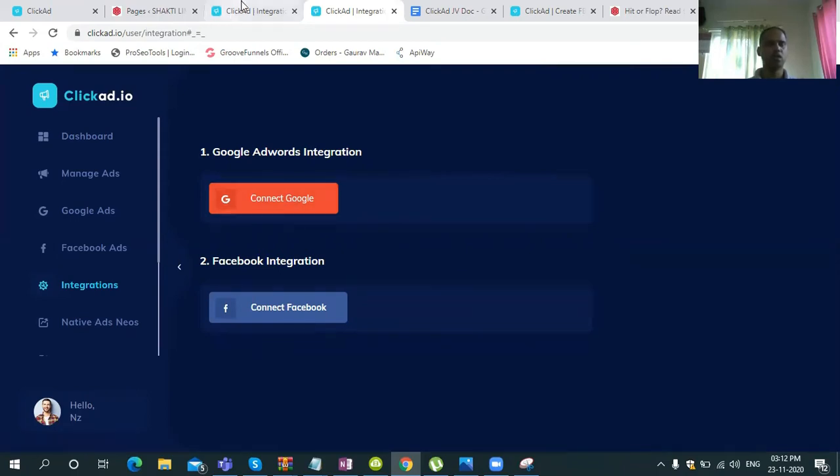This is really going to cut down a lot of your time, because whenever we want to create an ad, we brainstorm the copy, the picture, and a lot of things. But over here, you don't have to do that heavy work. You can just select the options that you want, and it will straight away create an ad.